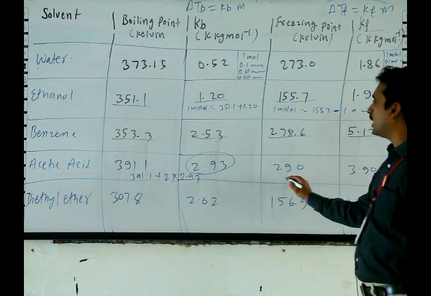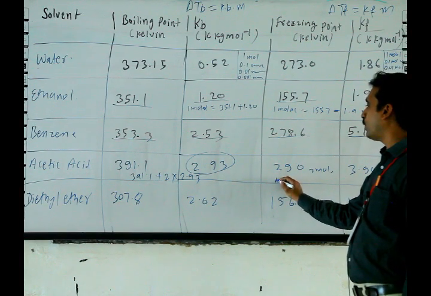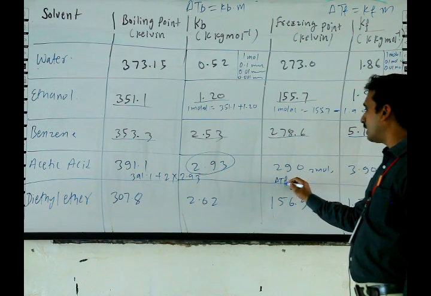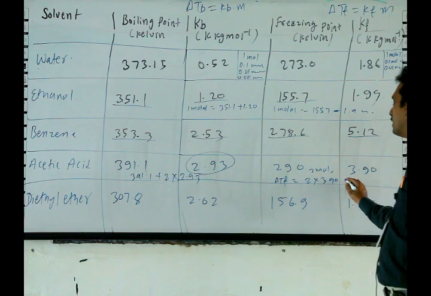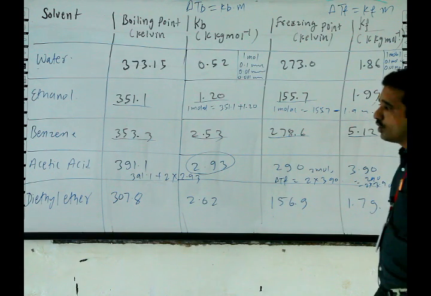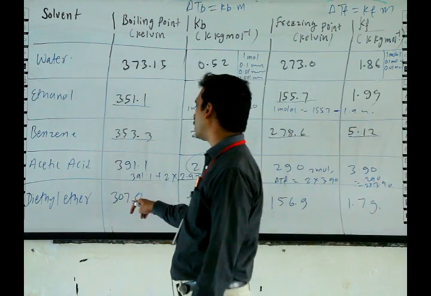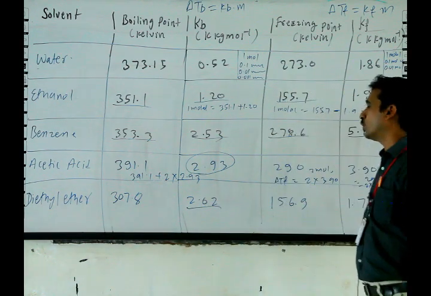Here also same, for a 2 molal solution the delta TF will be 2 into 3.90 and the final answer will be 290 minus 2 into 3.90. For diethyl ether the boiling point is 307.8 and the value of Kb is 2.02.